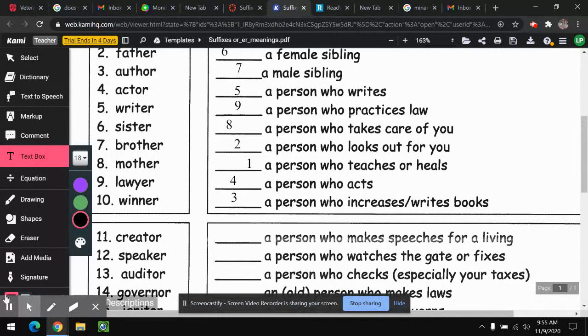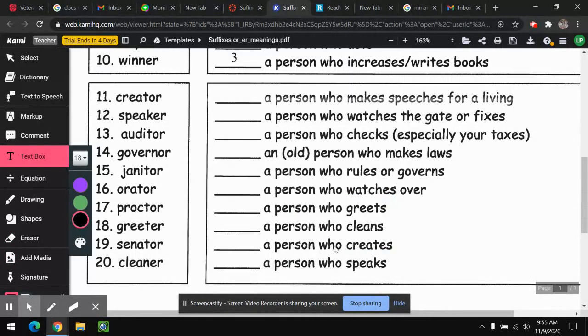Yes, Alexa. Yeah, we have a whole bunch of English words that come from Latin and Greek. You're exactly right. All right, let's go to the next ones and let's see if we can find some of them that have English root words.